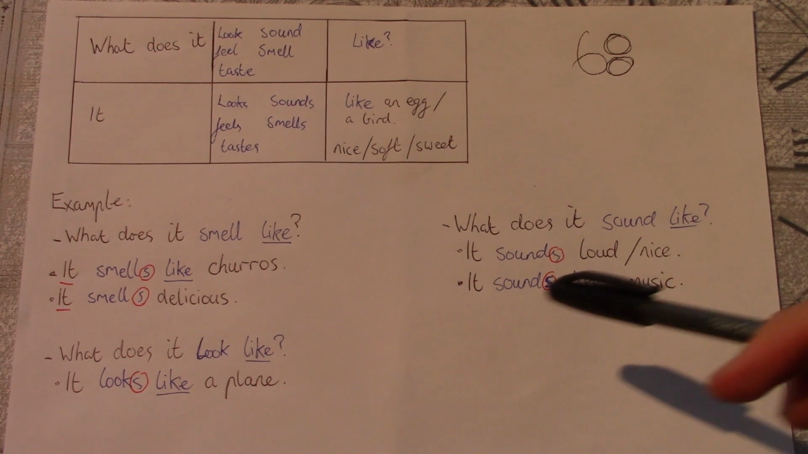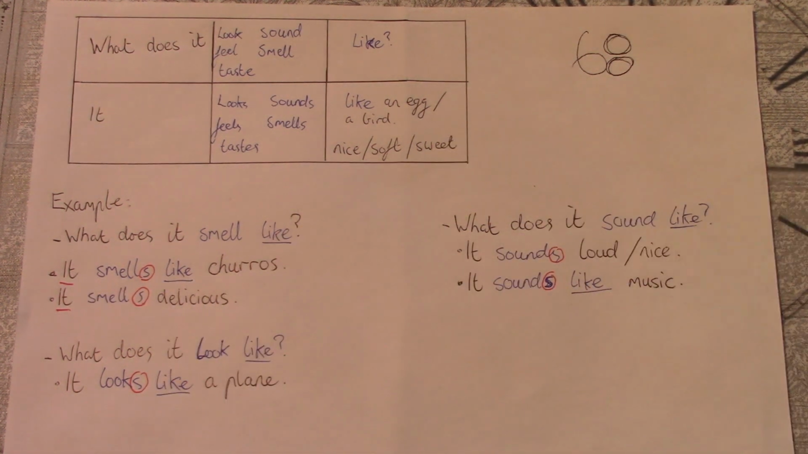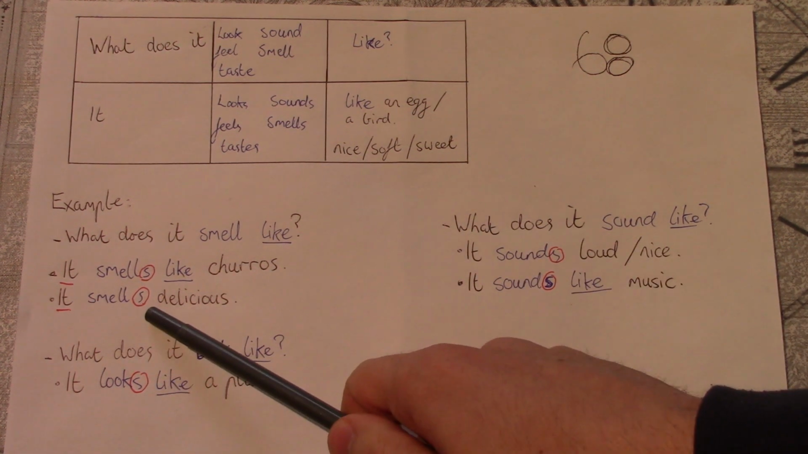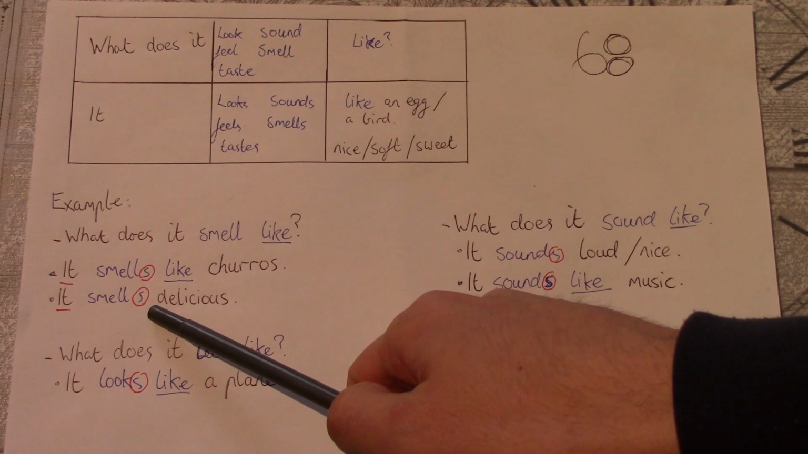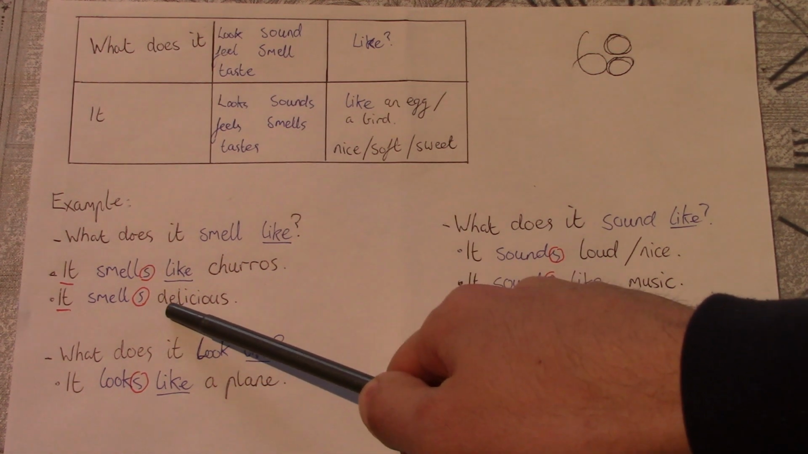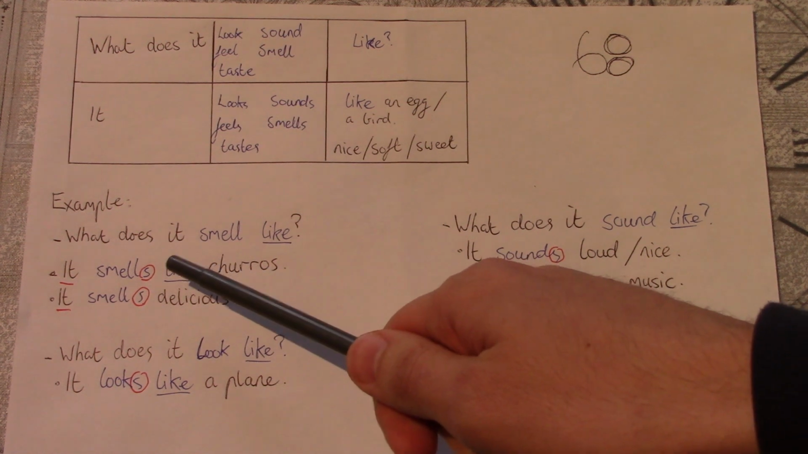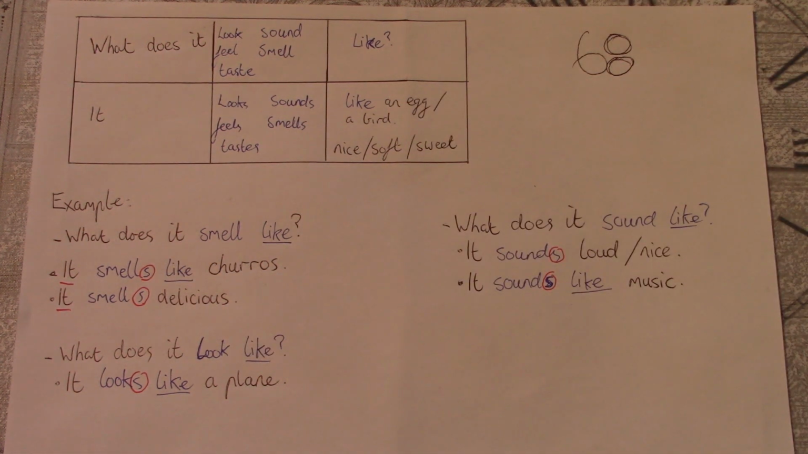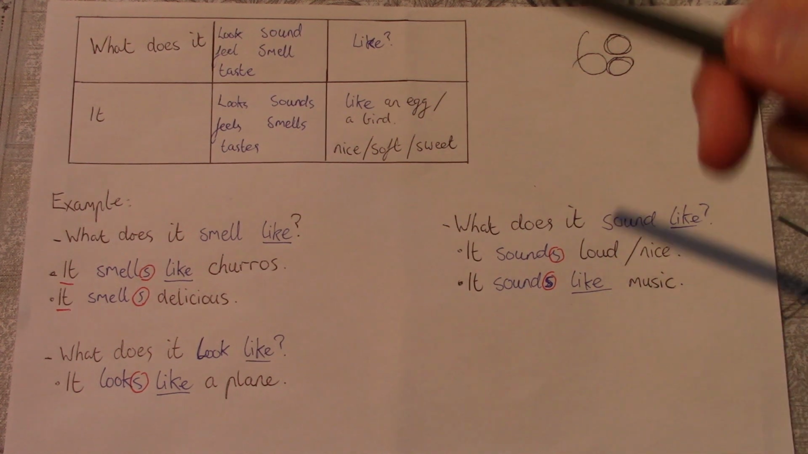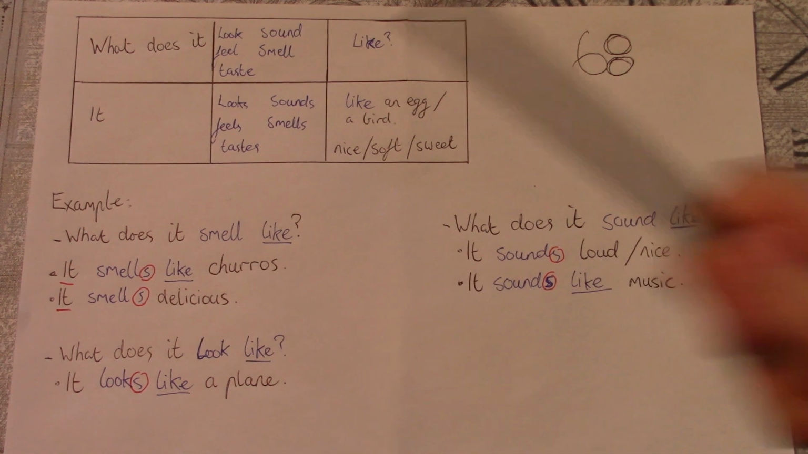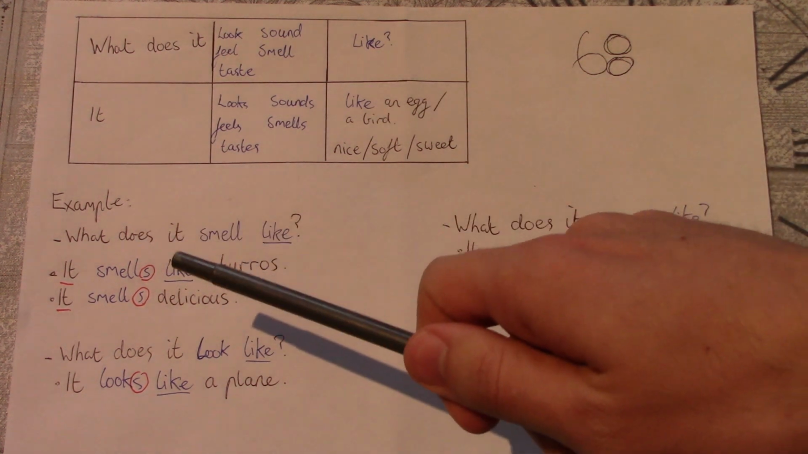So, why is the S circled in red? When we are answering in third person, so he, she or it, we always must add an S to the verb. So if I say, I smell like churros, I don't use S. Or you smell like churros, no S. But if he, she or it smells like churros. Okay? So always when it's third person,